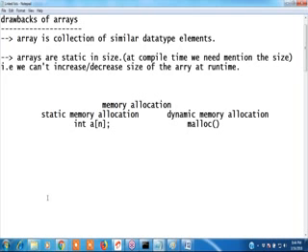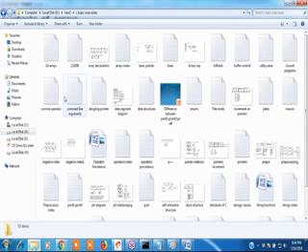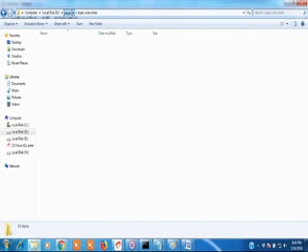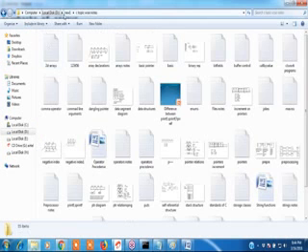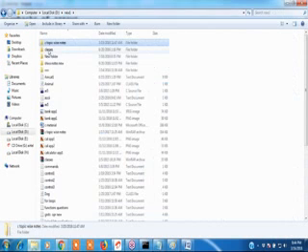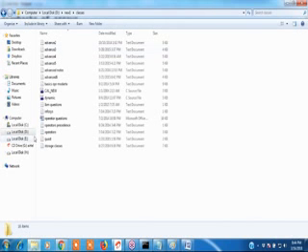What are the memory allocation functions? Now we discuss.